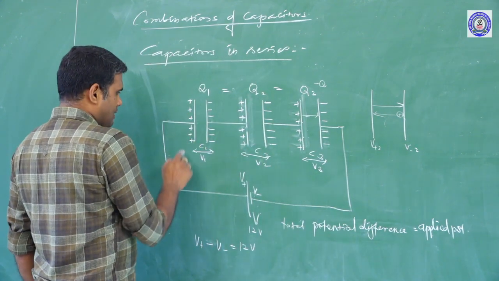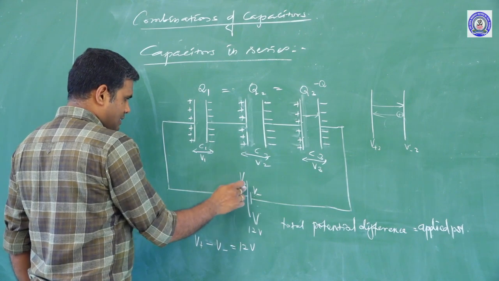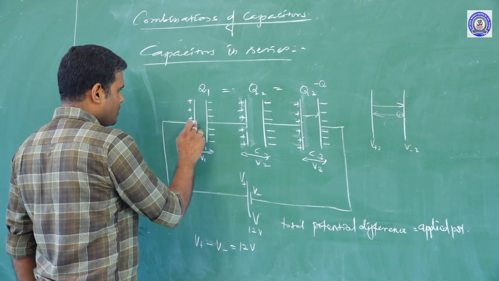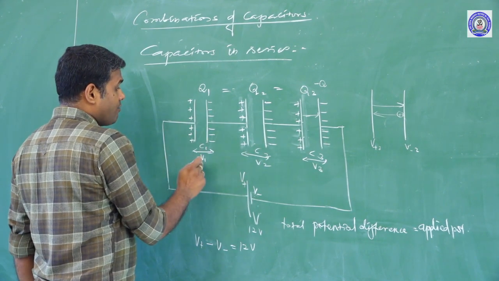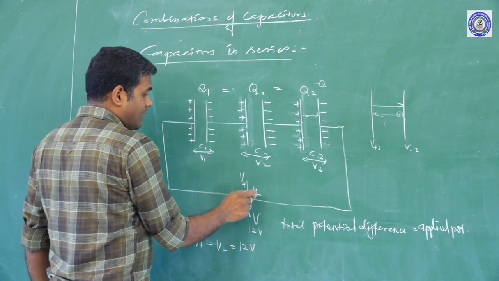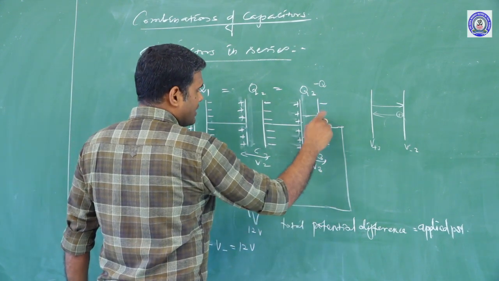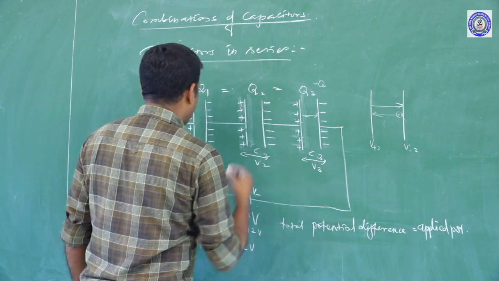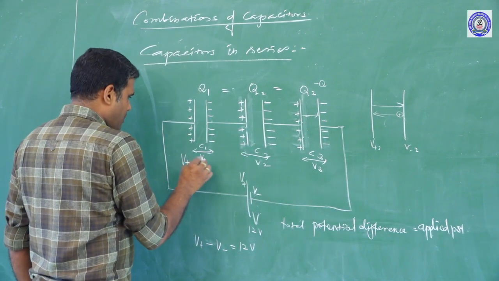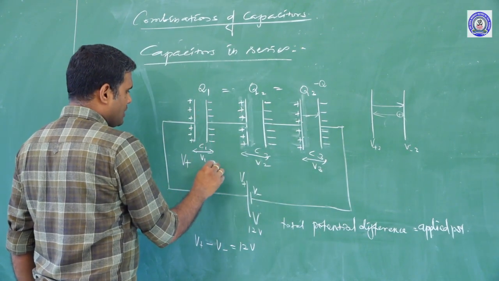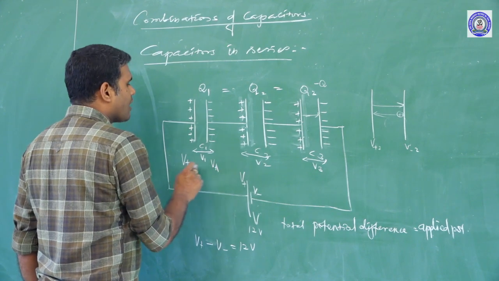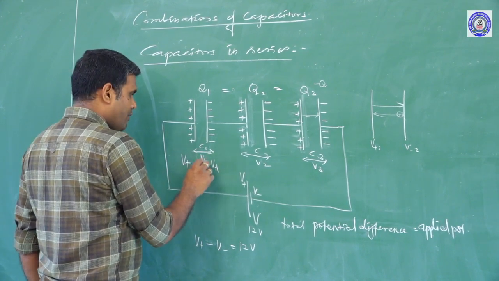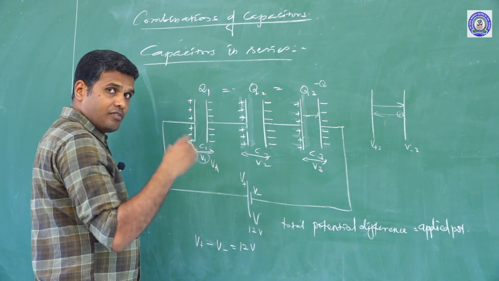If this end of potential I am taking, as this positive end is connected to the left plate of capacitor C1, and the negative terminal is connected to the right plate of capacitor C3, I can take this as V plus, and then the potential on this plate is VA. Then there will be a difference of potential. V1 is nothing but the potential difference.